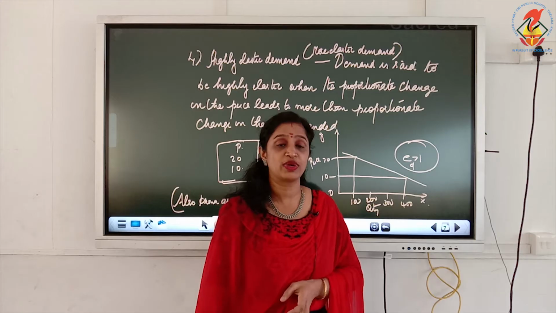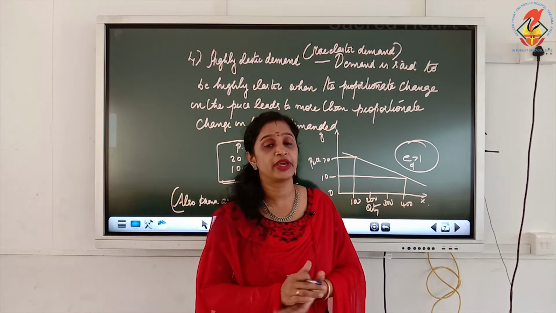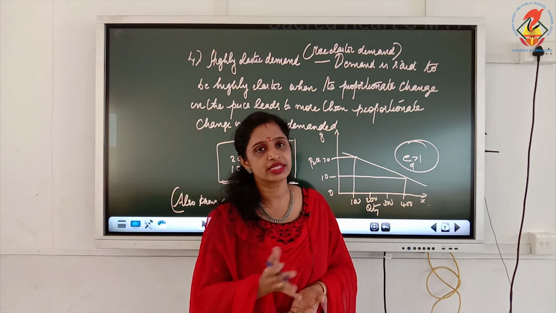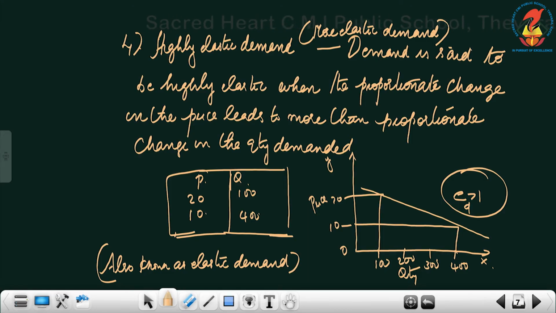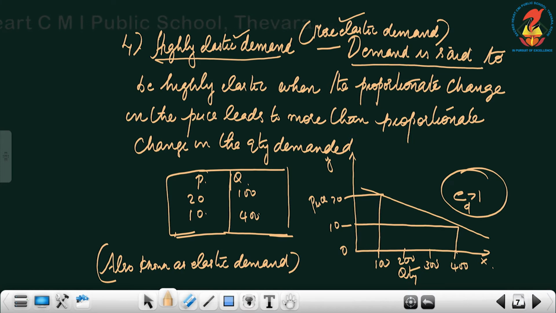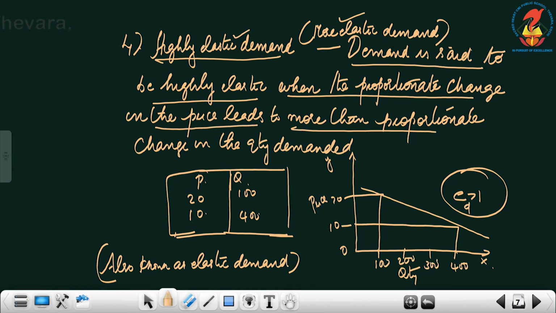Then comes the next one, highly elastic demand, also known as more elastic demand or elastic demand. Demand is said to be highly elastic when the proportionate change in the price leads to more than proportionate change in the quantity demanded.